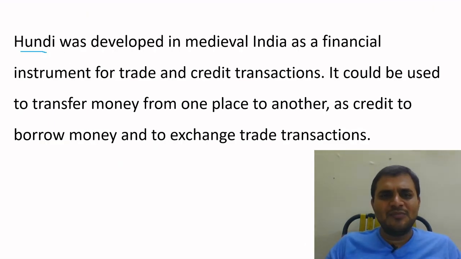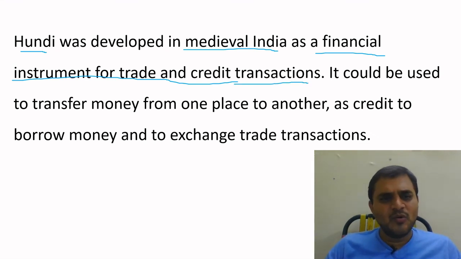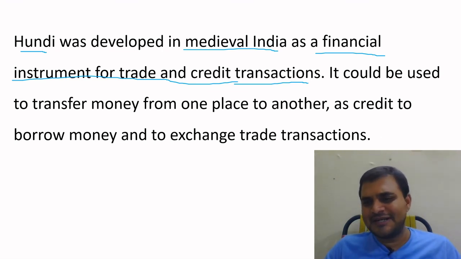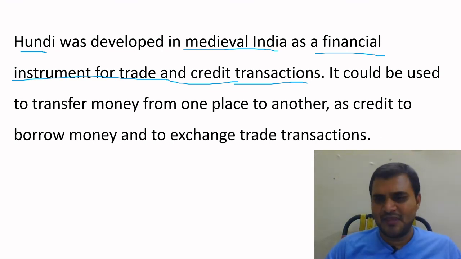Hundi was developed in medieval India as a financial instrument for trade and credit transactions. It could be used to transfer money from one place to another, to borrow money, and for trade transactions.